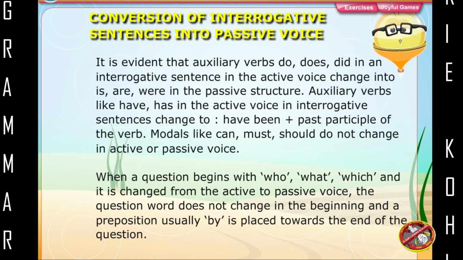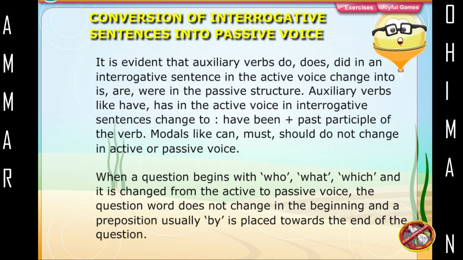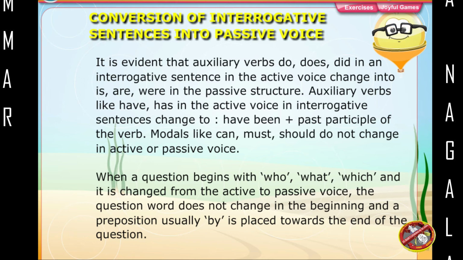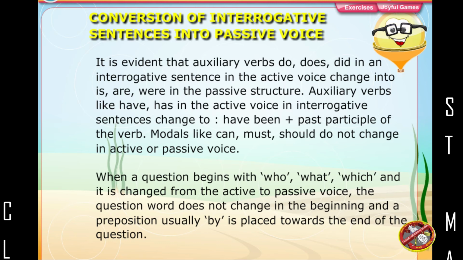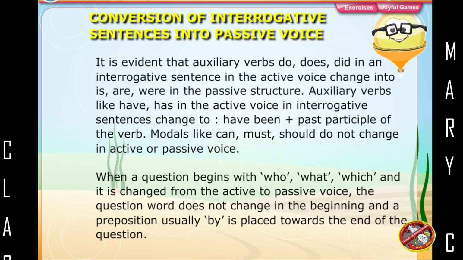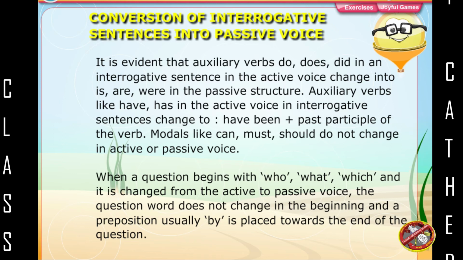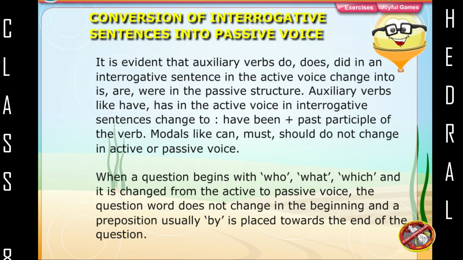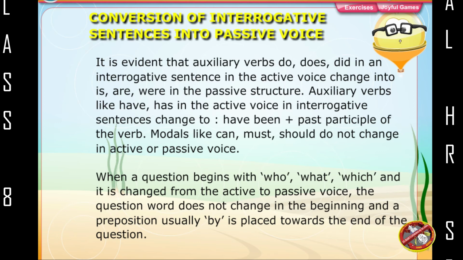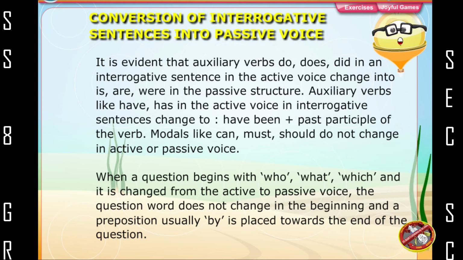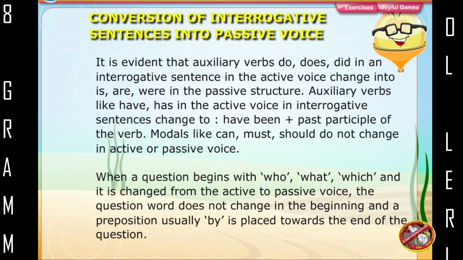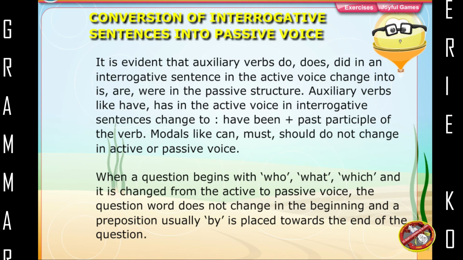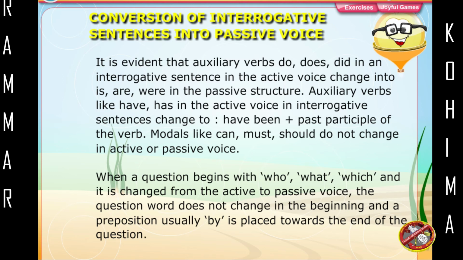Auxiliary verbs like have, has in the active voice in interrogative sentences change to have been plus the past participle of the verbs. Modals like can, must, should do not change in active or passive voice. When a question begins with who, what, which, and it is changed from the active to passive voice, the question word does not change in the beginning and a preposition, usually by, is placed towards the end of the question.